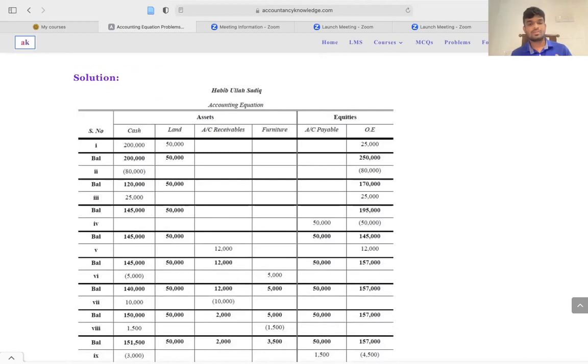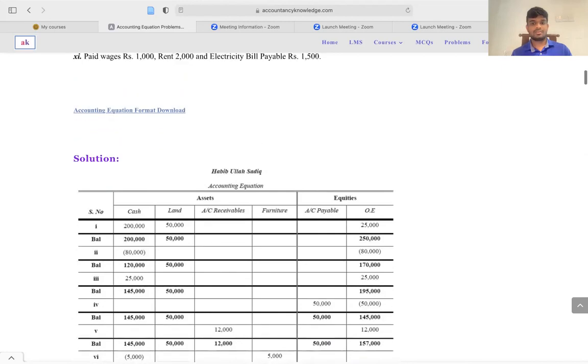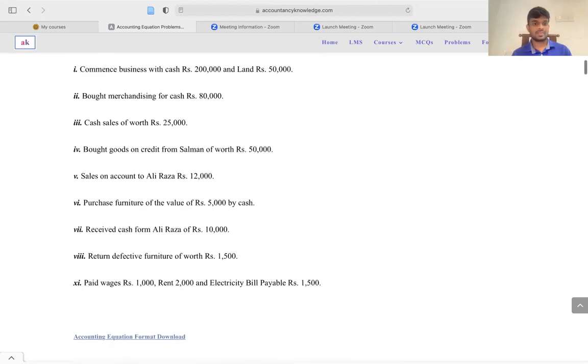When I get the goods on a credit basis, what will happen is your payable will be increased, right? Your payable will be increased, and your owner's equity will be decreased, right? Because it is an expense, right?